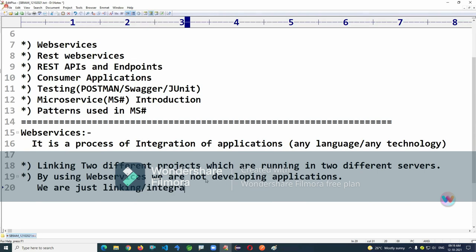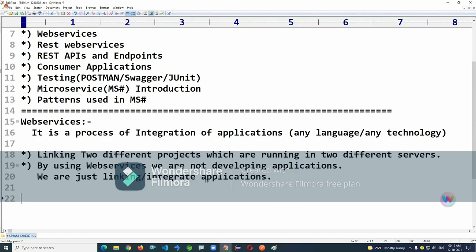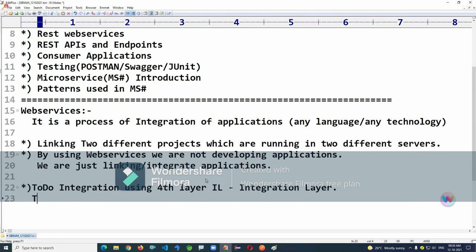To do integration, there is actually a fourth layer. What is the fourth layer? It's the IL, called the integration layer. This layer communicates with the service layer of the same project and the IL of another project.